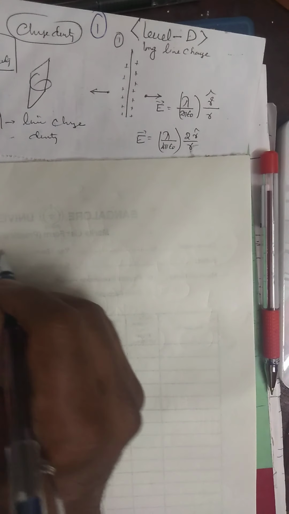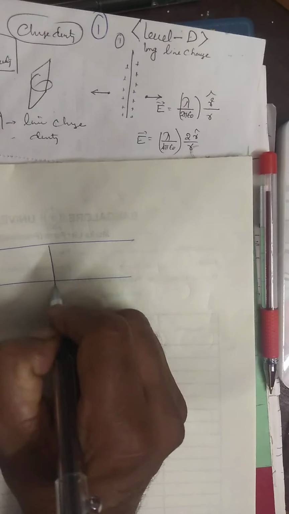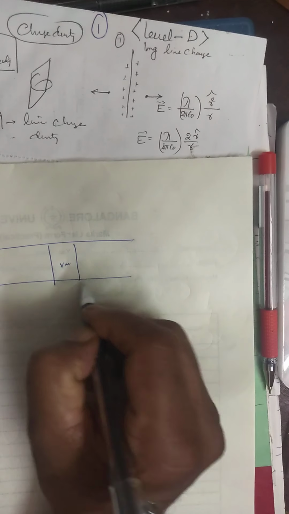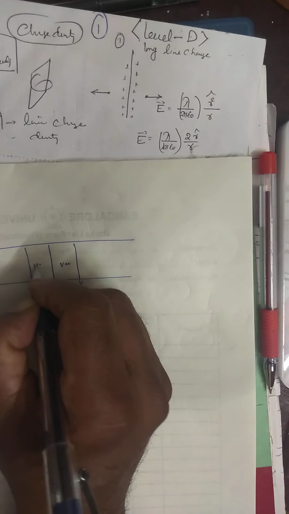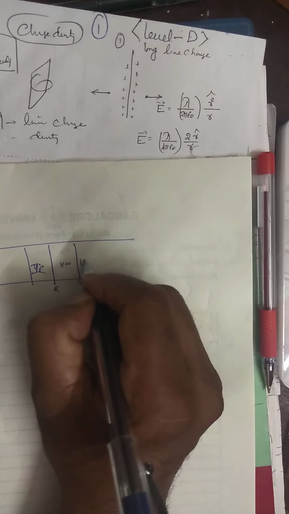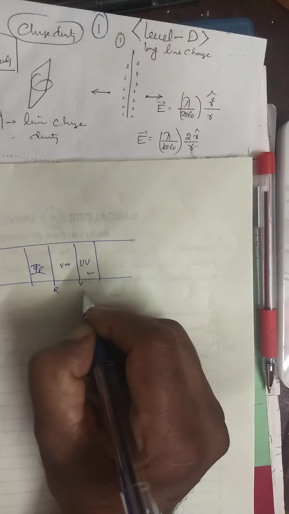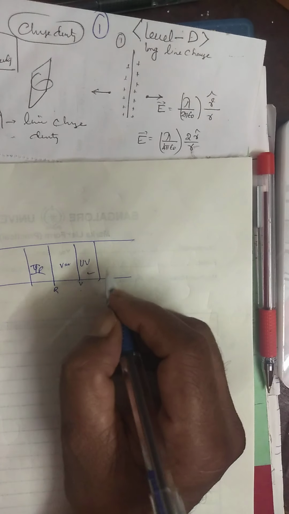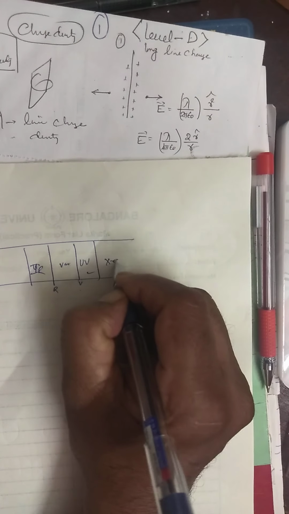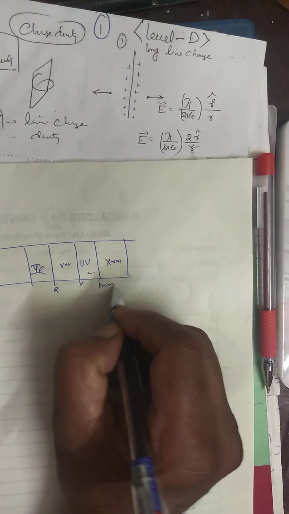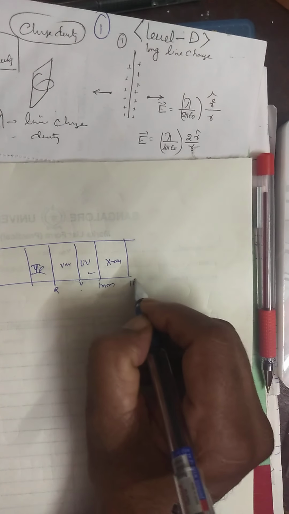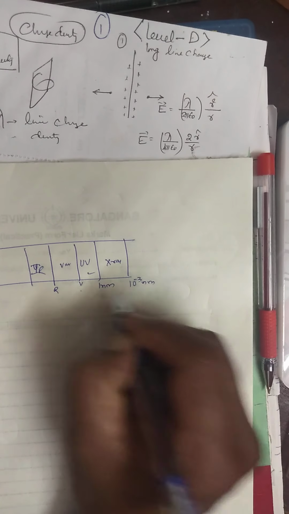What are the things you have done? Visible, violet and red. Infrared, you have finished. Ultraviolet, this also you have finished. Then coming back to X-ray. What is the X-ray here? 1 nanometer we stop now. 1 nanometer to 10 to the power of minus 3 nanometer.